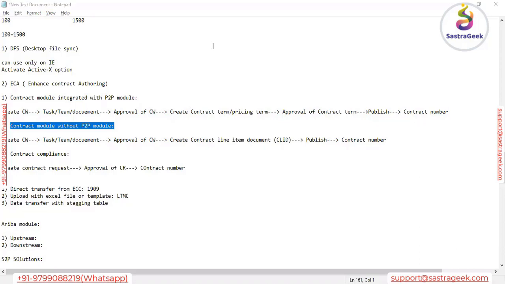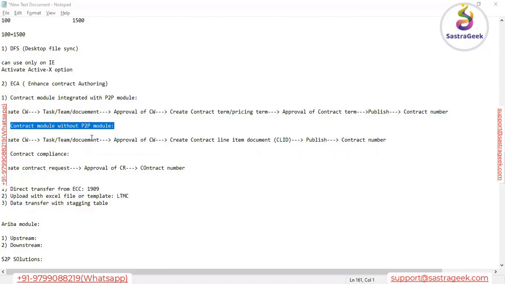Now let me quickly jump to the system. Sir, I just wanted to know, what do you mean by contract module without P2P? Without P2P means without the P2P module, without the procurement module. Ariba offers different solutions, upstream and downstream.